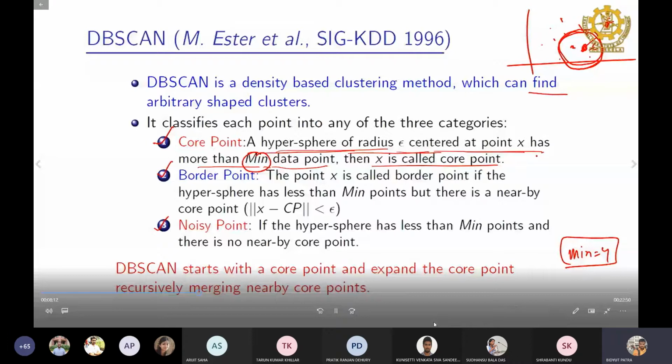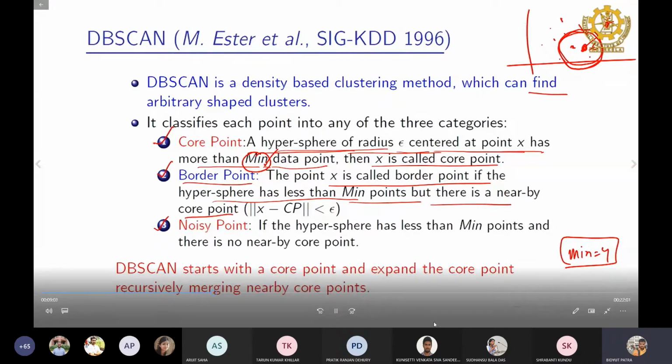And then what is the border point? The point is not a core point, so obviously the border point is not a core point. The point x is called the border point if the hypersphere has less than the minimum number of points. So it does not have 4 points, it is lesser than 4. It can be 1, 2, 3 points, and that is not sufficient to be a core point. And there is a nearby core point.